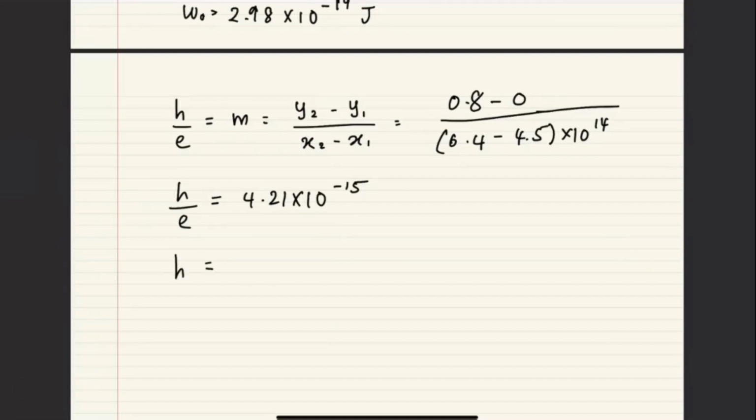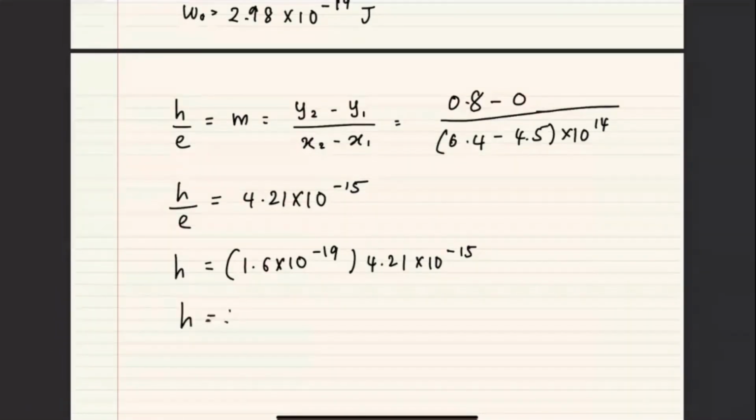So H here equals E brought up to the top. Okay, I got 6.74. H is equal to 6.74 times 10 to the power of negative 34.